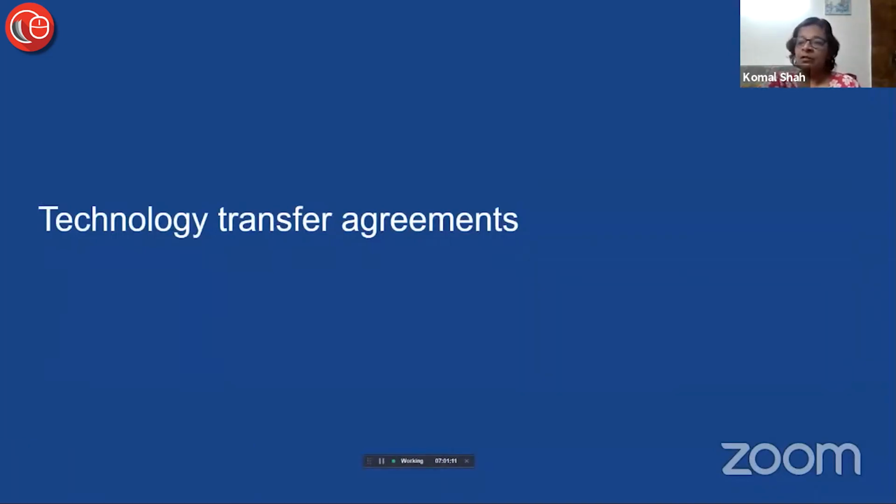So this can be the case where you are transferring the technology for use. You completely give it to the transferee, and you are taking a royalty from their use of the intellectual property.